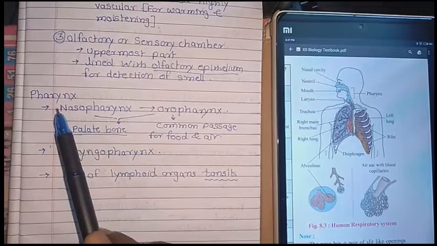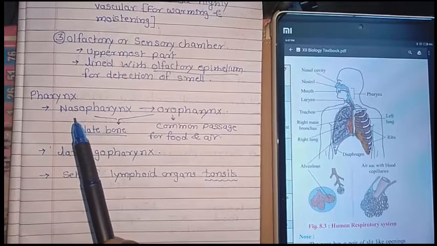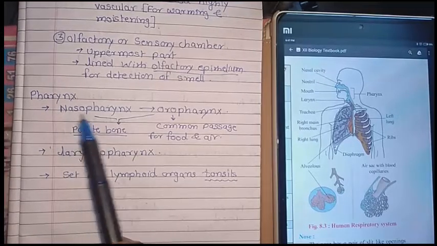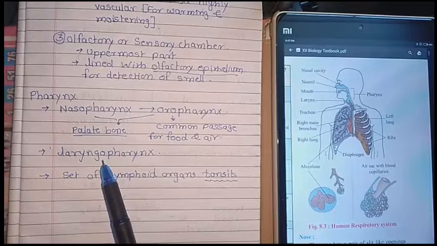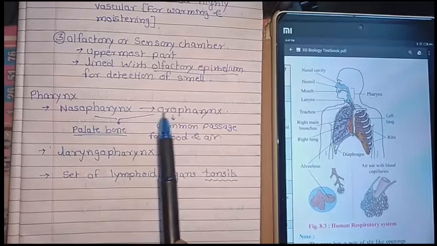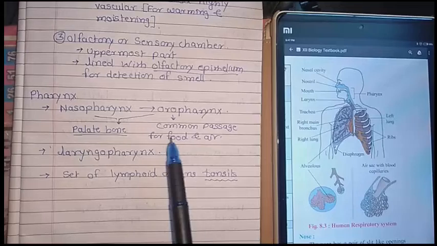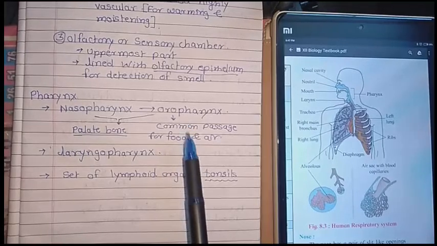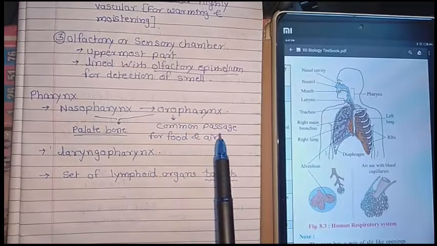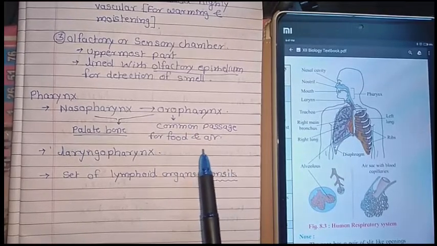The oropharynx is the common passage for food and air.